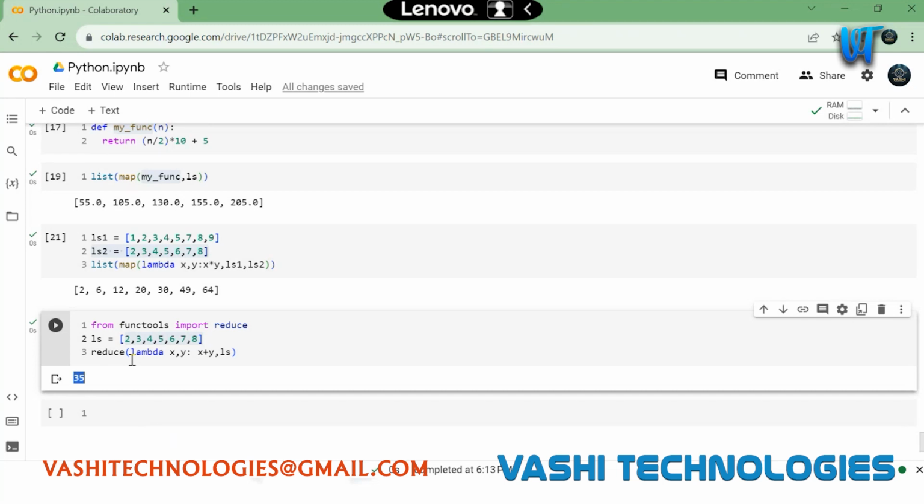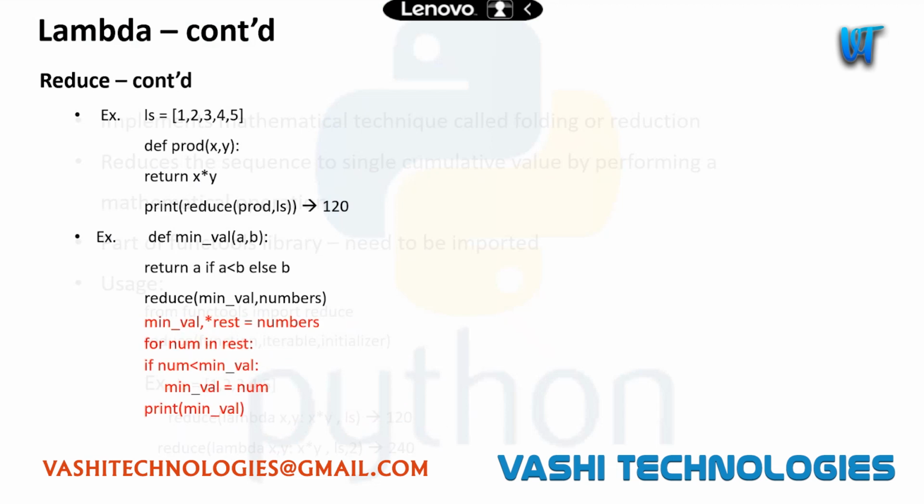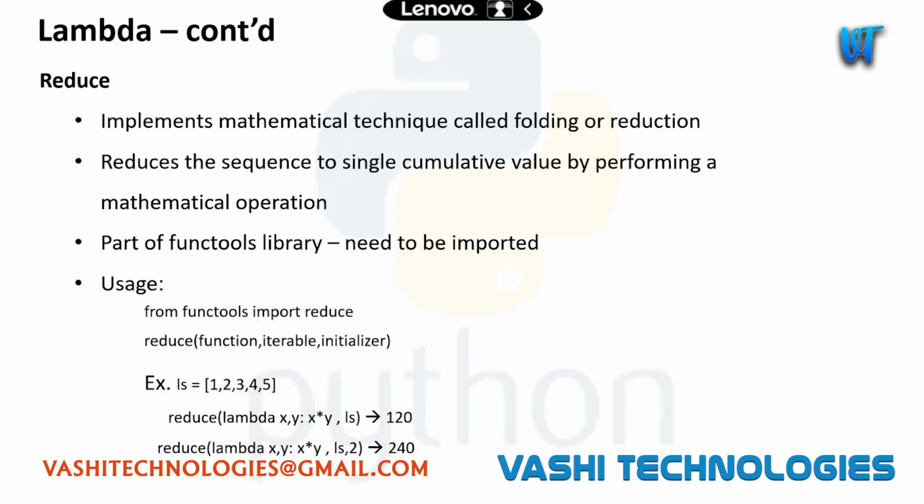Map will apply transformations to the items. And reduce will reduce a sequence into a single number based on the operations we are doing. So when we use lambda with these functions, it is more powerful.